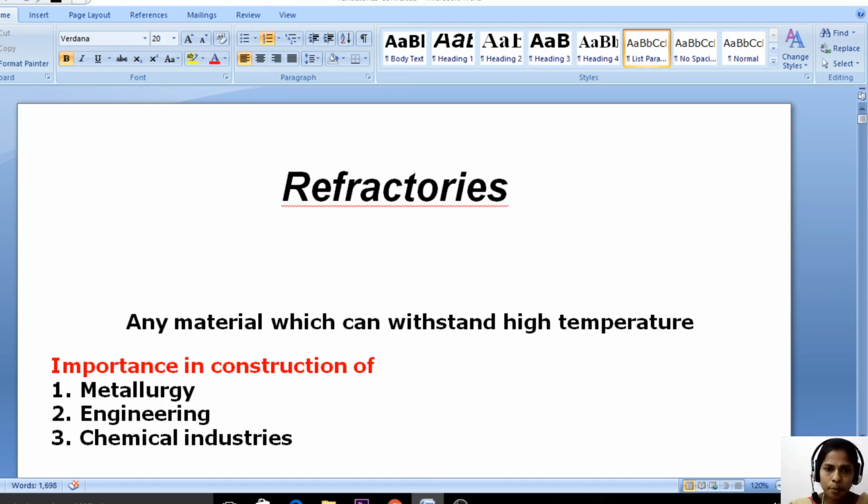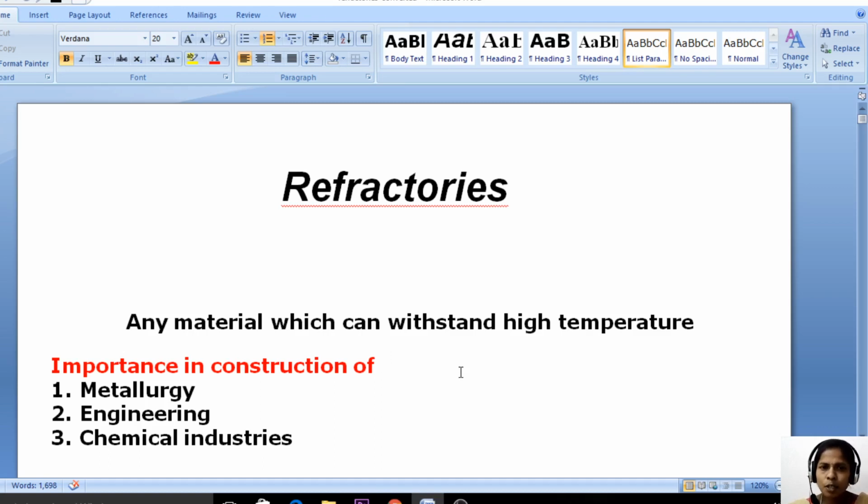Today I am going to explain the refractories from Unit 3. In Unit 3 we have the polymers, and along with that we have the refractories. So let us see what is meant by the refractories. But before that, refractories are engineering inorganic materials, and refractories are materials which can withstand high temperature.